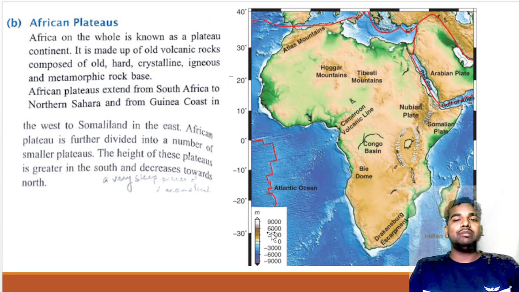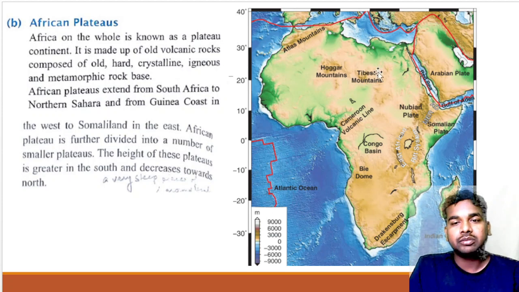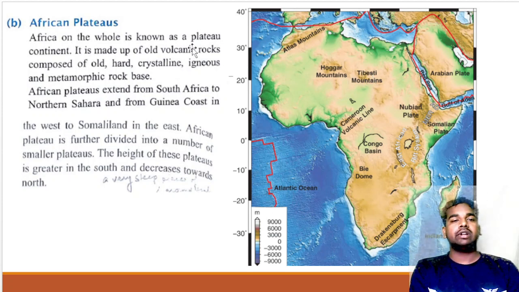Now, for the African Plateau, this is the Tibesti Plateau. Now, the African plateau on the whole is known as the plateau continent. So Africa itself is known as a plateau continent.